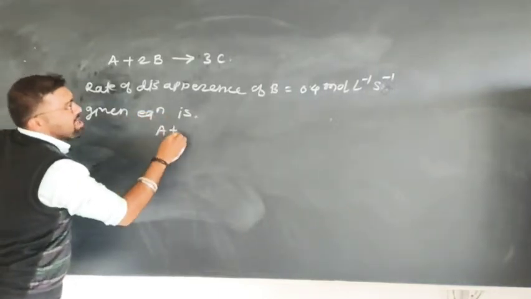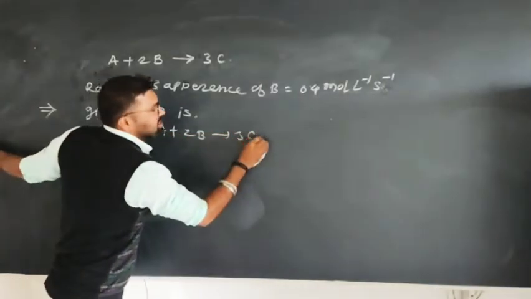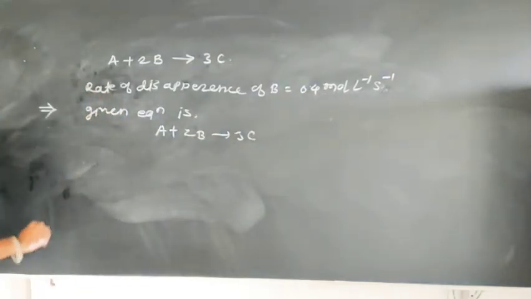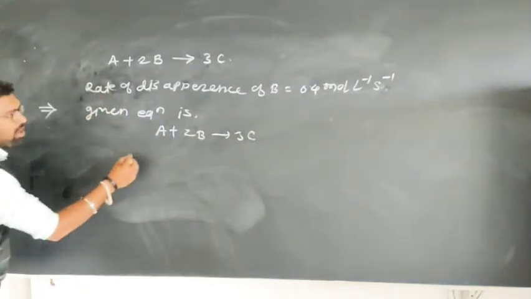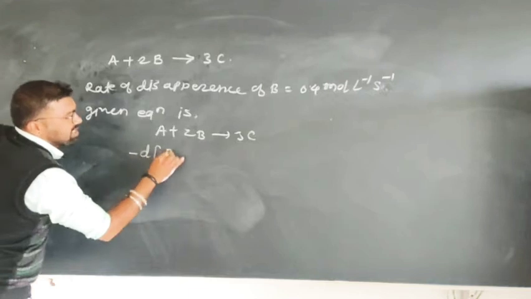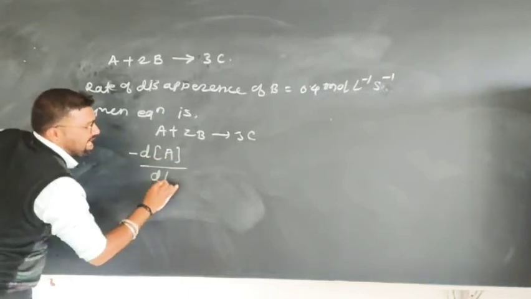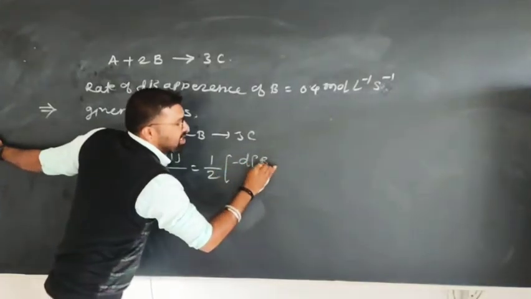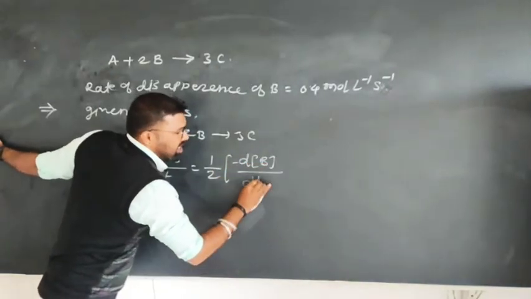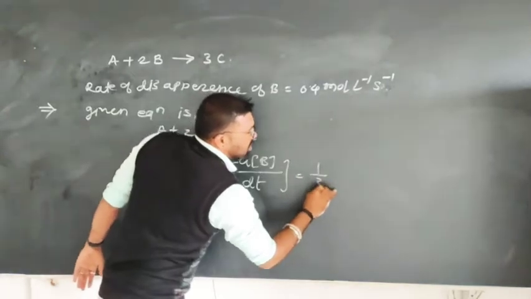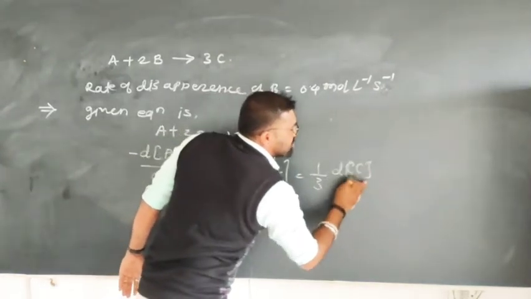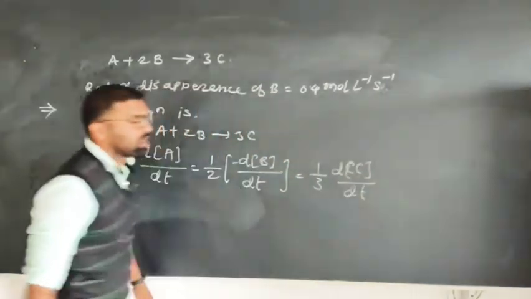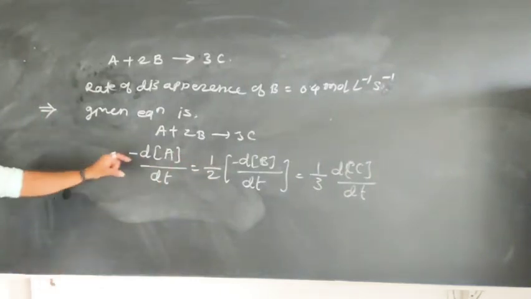According to the given equation, we can write the rate law: minus d[A]/dt is equal to 1 upon 2 into minus d[B]/dt is equal to 1 upon 3 into d[C]/dt.